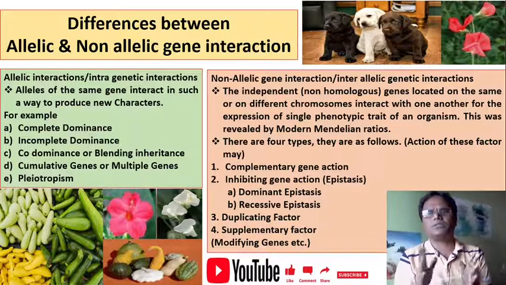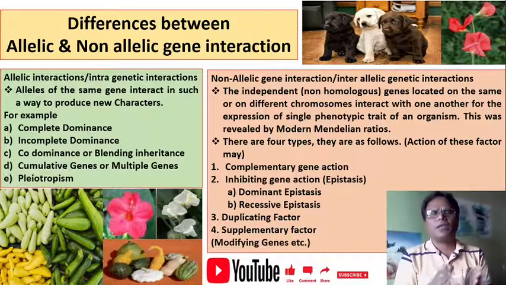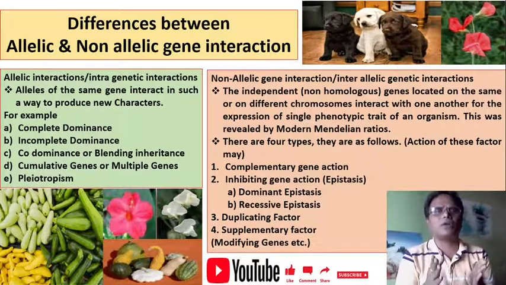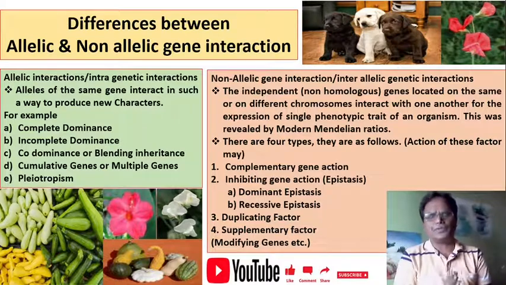Action of these factors may be: first, complementary gene action; second, inhibiting gene action, that is epistasis. There are 2 types of epistasis: dominant epistasis and recessive epistasis. Then duplicating factors, supplementary factors, or modifying genes. Such types of gene interaction differences we learn here in the video.